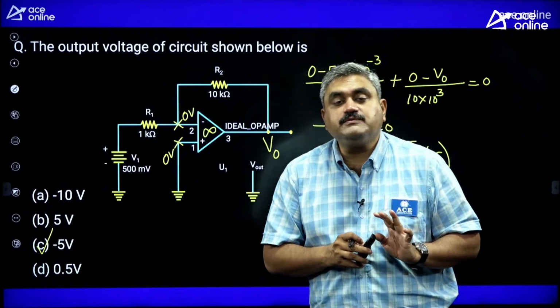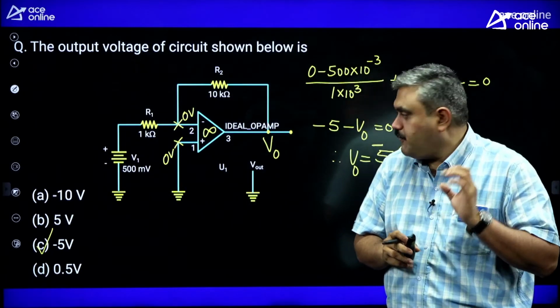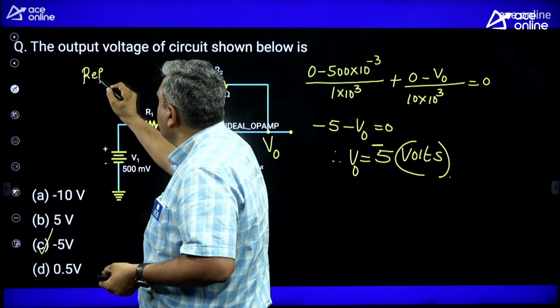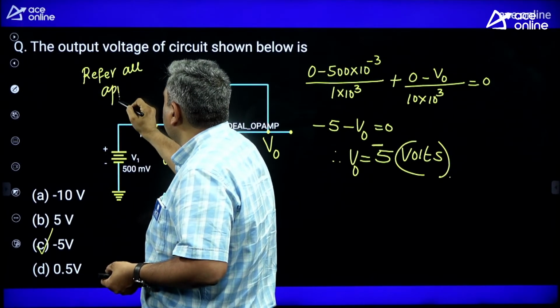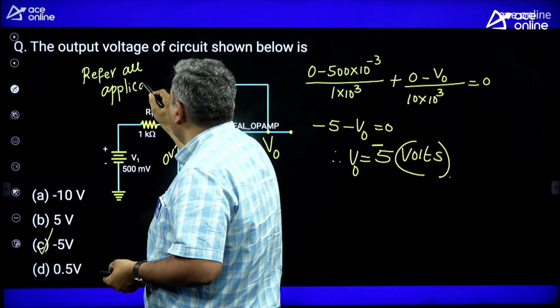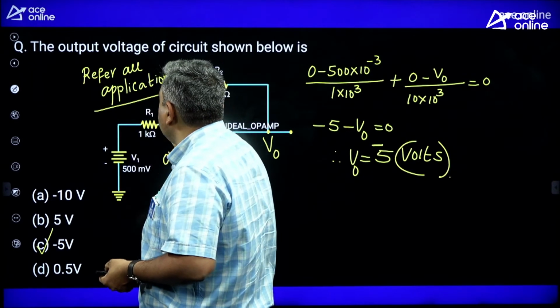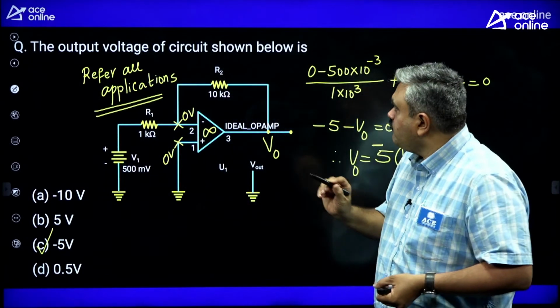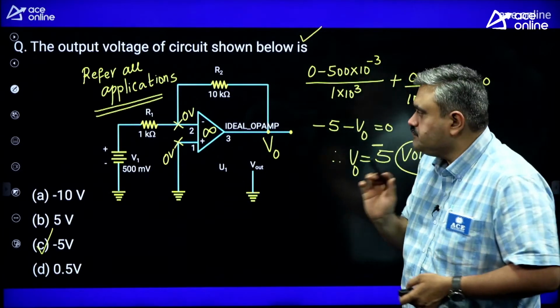So don't leave this particular topic. Operational amplifiers, that too ideal op-amps, very, very important. Refer to all applications. They will be very, very useful. Sometimes theory bits may come, sometimes numericals like this can also come. So one sure shot question from this area. Ideal op-amps is a must.